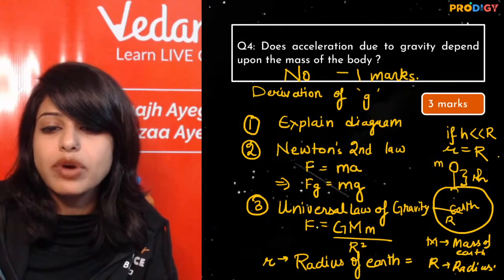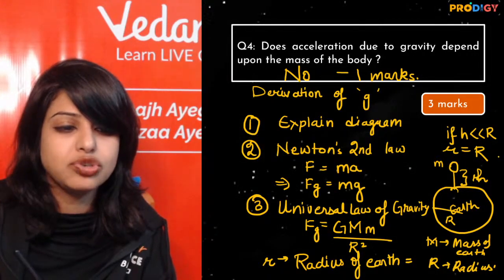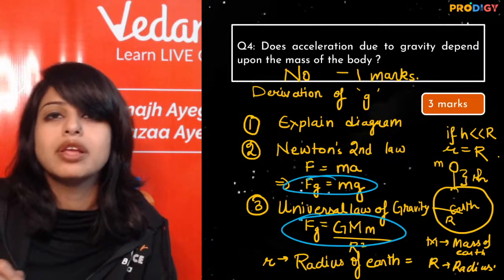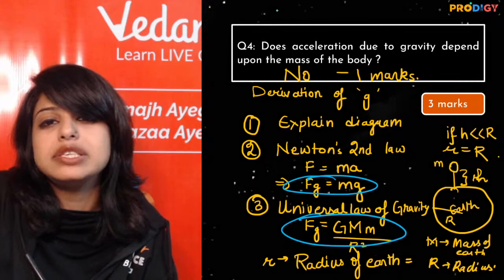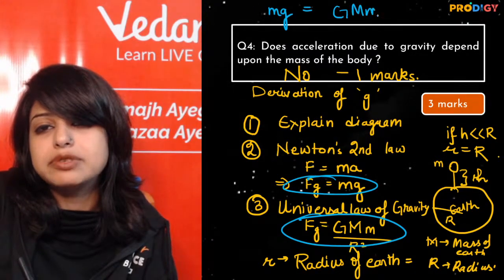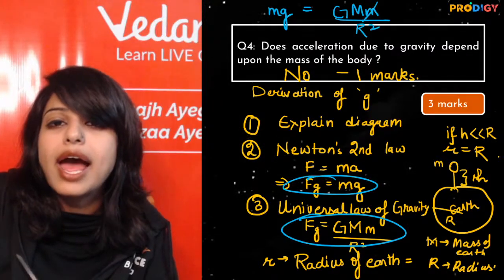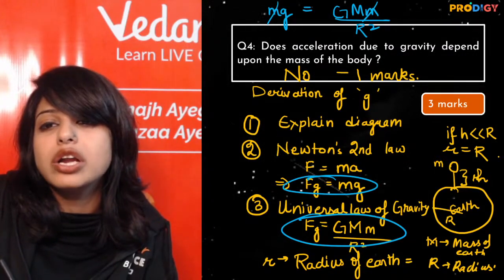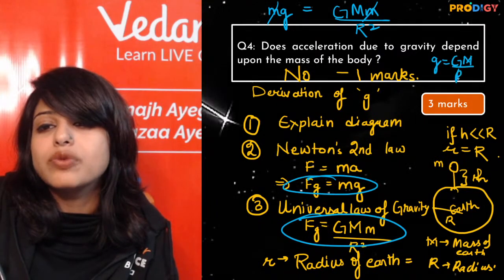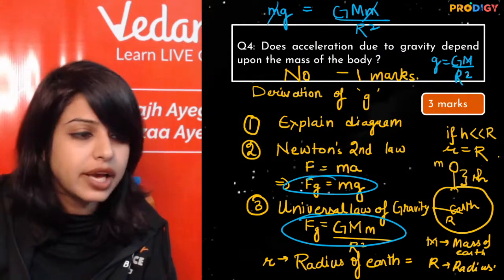Now we are going to equate these two. Which two equations are we going to equate? 1 and 2. When we equate, we will see that m into g is capital G, capital M, small m upon R square, and the masses are cut. So your g value is capital G, capital M by R square. This is what you need to do, right?